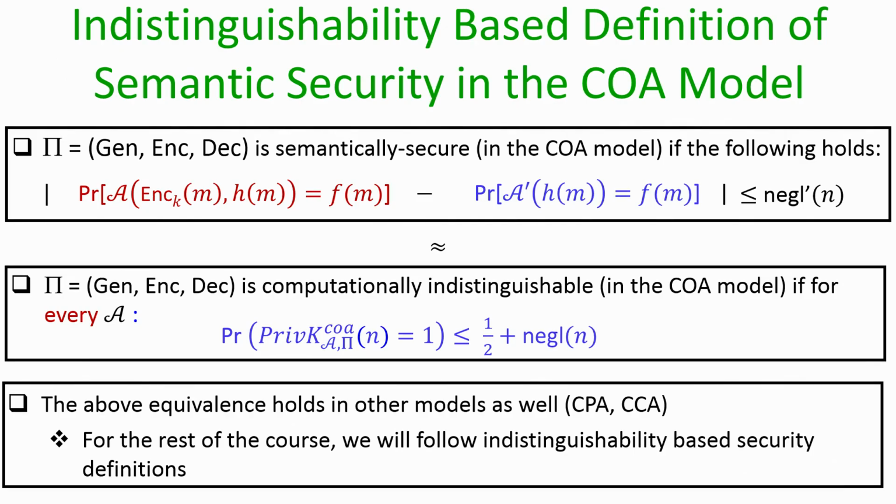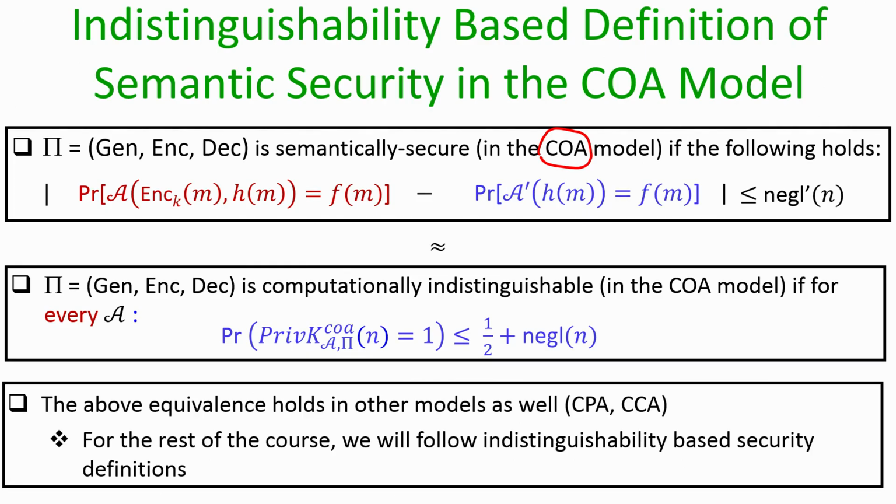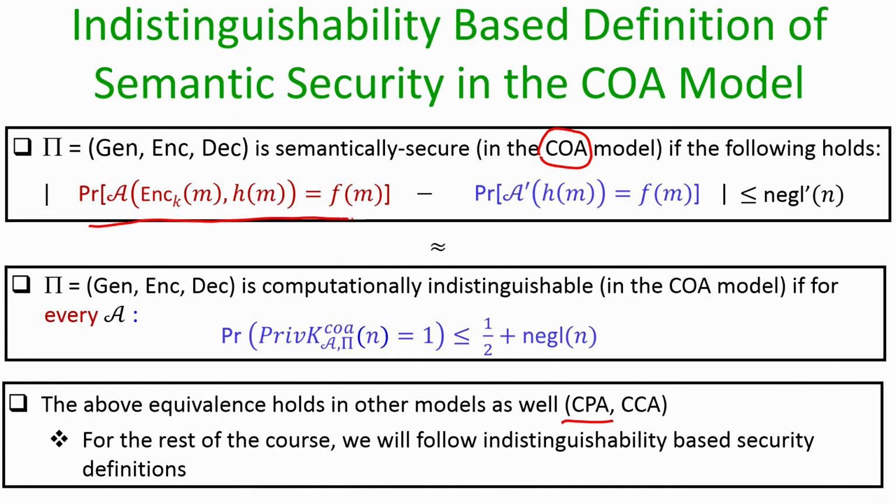Interestingly, it turns out that the equivalence of these two definitions holds in the other models as well, right. Currently we are considering the ciphertext only attack model, and in the ciphertext only attack model the adversary has got access to the encryption of some message. But if I go to a higher attack model, meaning a more powerful attack model, say the CPA attack model, where apart from the ciphertext the adversary also gets access to the encryption oracle, then we can have a corresponding semantically secure version of the definition that we are currently giving here for the COA model, right.